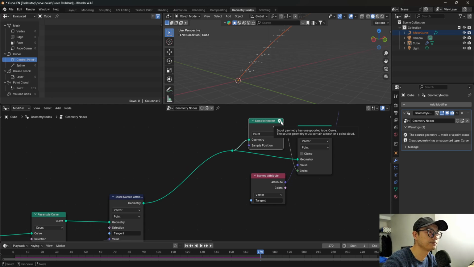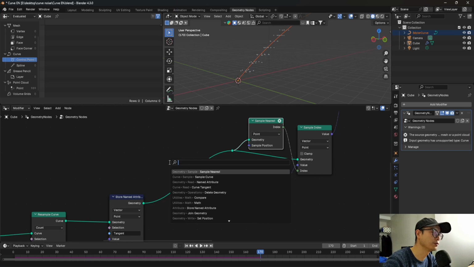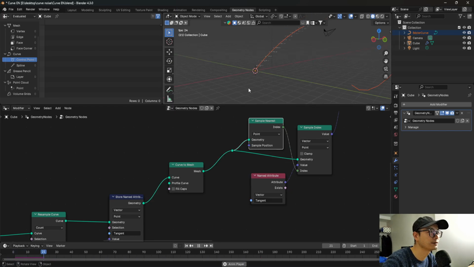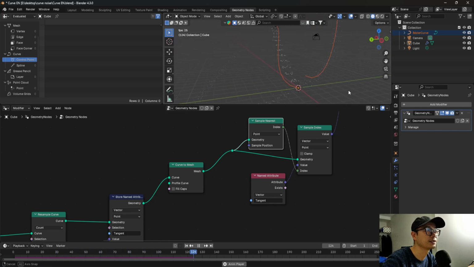You can change according to the hint. This here means that it doesn't support curve. So we will need a very critical node, curve to mesh, here. And then the error disappeared. Then we play again. So it's working perfectly, right?